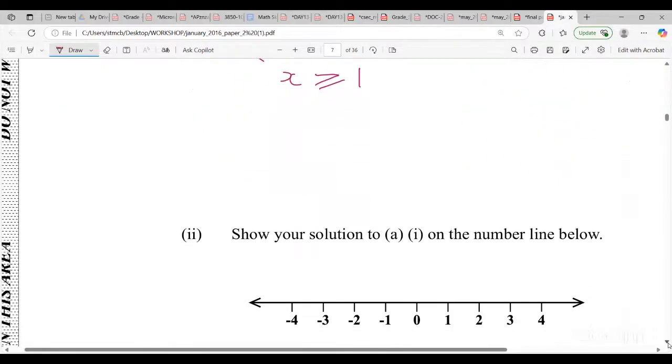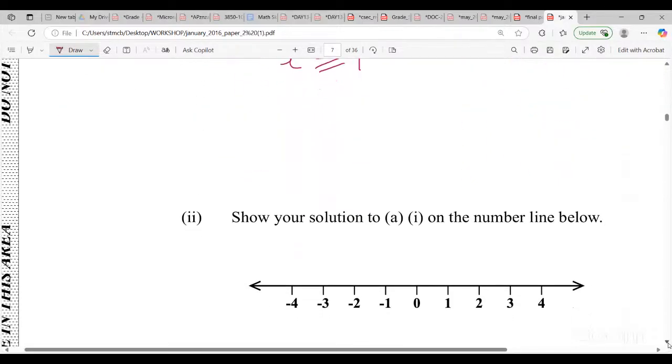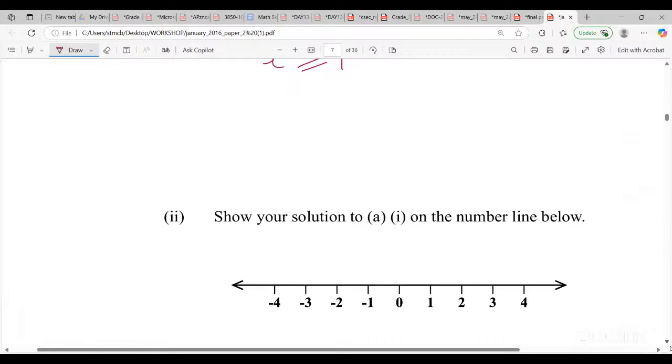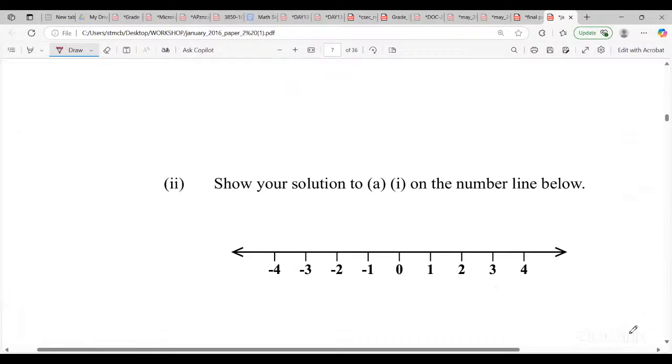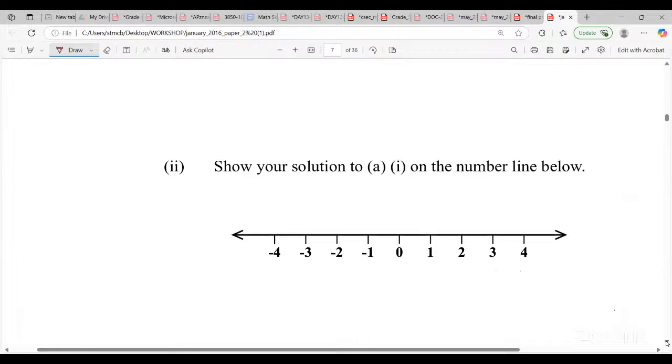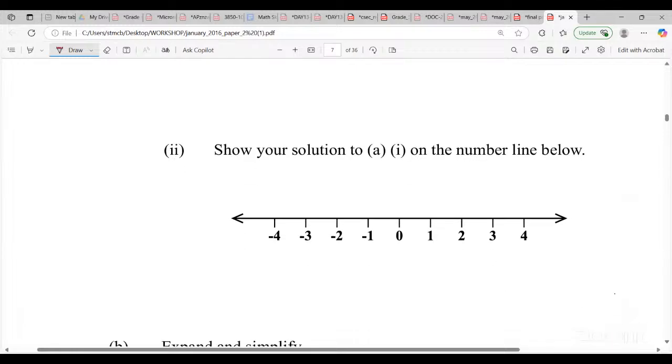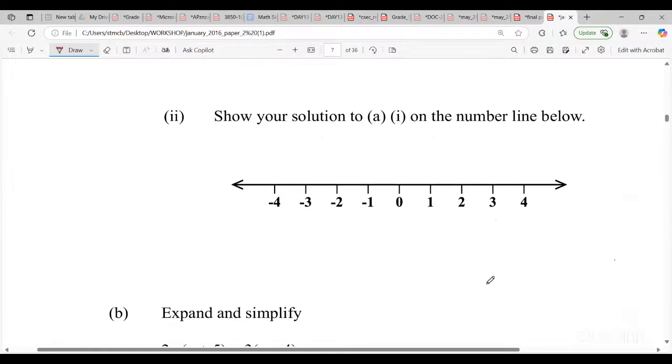Trinidad and Tobago. All right, it says show your solution to A1 on the number line. I love this one, guys. I'm not sure if I did this one in the marathon, but I love this one. We have done about 3 of these. So I'm expecting my students to ace these with ease. Matter of fact, anything that comes, my students should be able to do it. I'm nervous too as a teacher, you know, guys, because you want the very best for them.